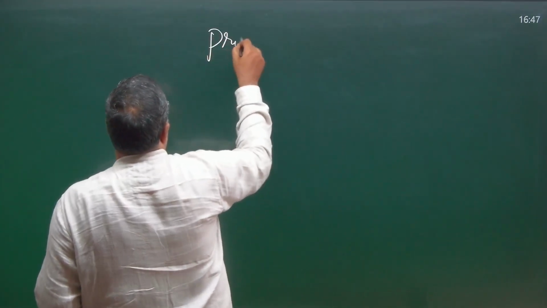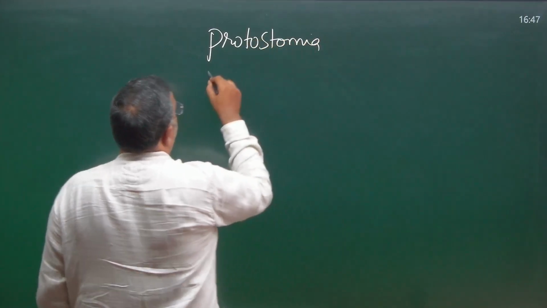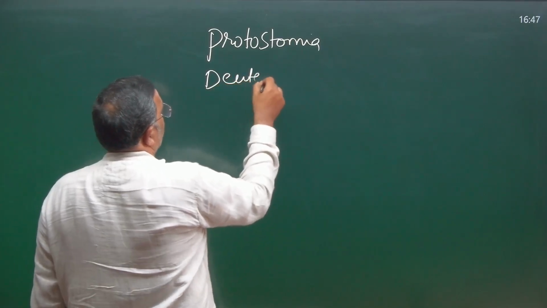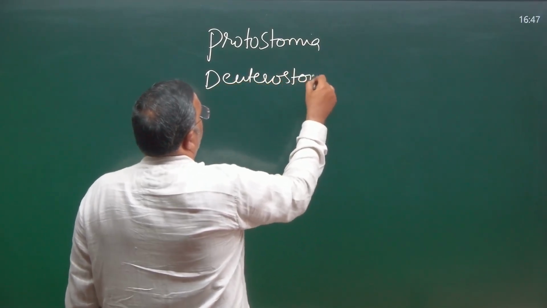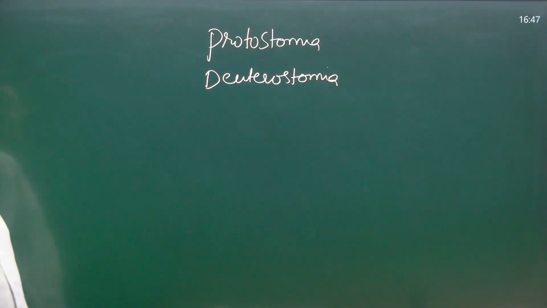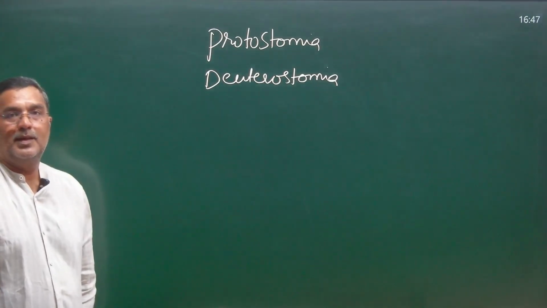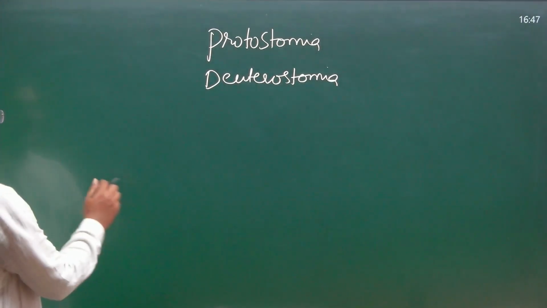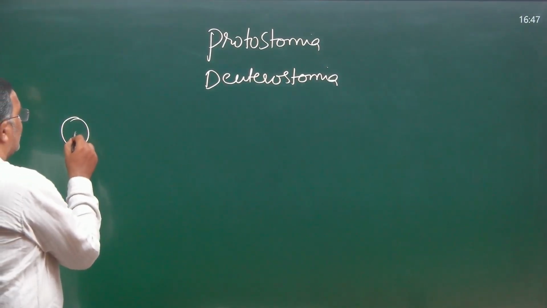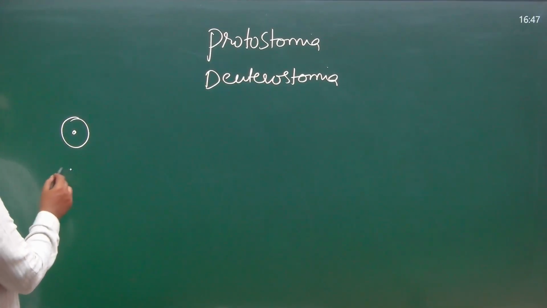Today we learn Protostomia and Deuterostomia. Division Protostomia, division Deuterostomia. How did these names come? Why is it called Protostomia, and why is it called Deuterostomia? For that we need a small story, as I said earlier in germ layers. The same story I am saying now.